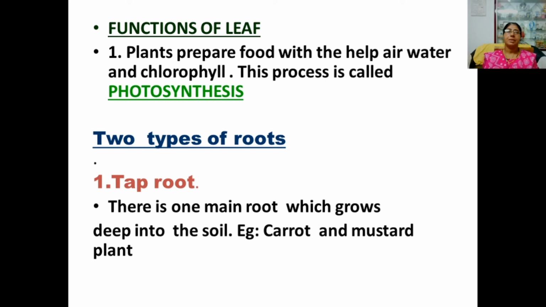Then what are the important functions of leaf? Leaves are called kitchen of the plant. So leaves prepare food with the help of air, water and chlorophyll. This process is called photosynthesis. What are the things needed for photosynthesis? Air, water, chlorophyll, minerals. With the help of these things, they make the food themselves. But animals cannot make their food, they depend on plants.